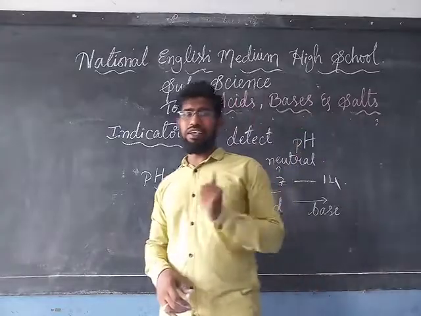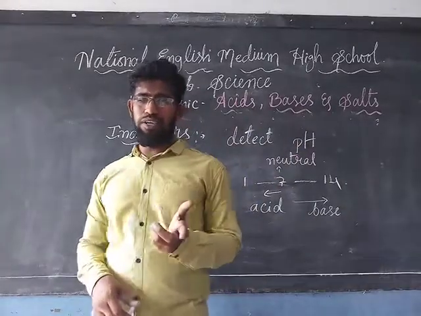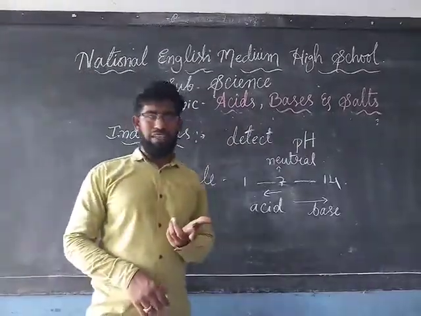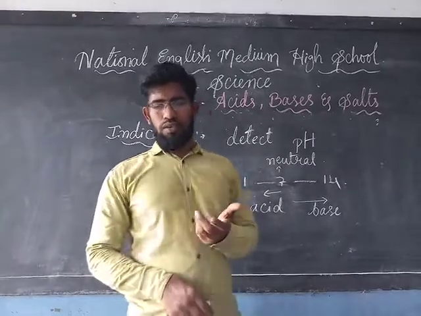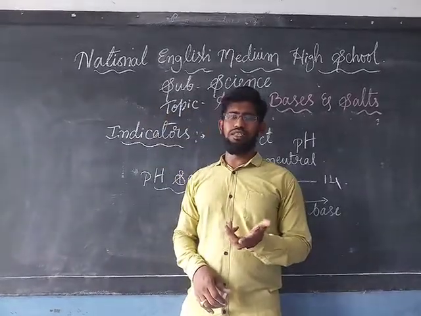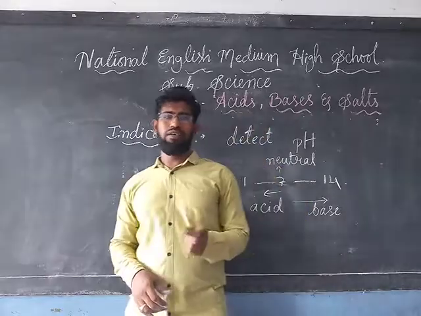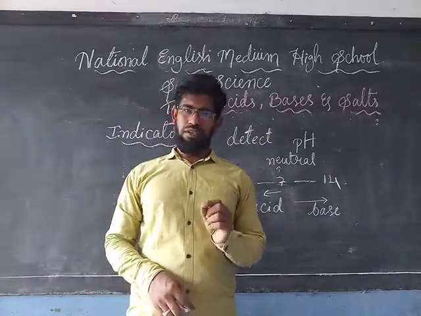Some of the man-made indicators which are prepared in the laboratory, examples are phenolphthalein, methyl orange, litmus paper, etc. So these are the artificial or the man-made indicators which are prepared in the laboratory.